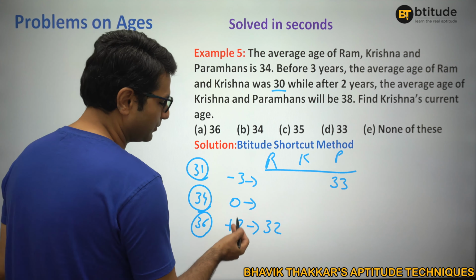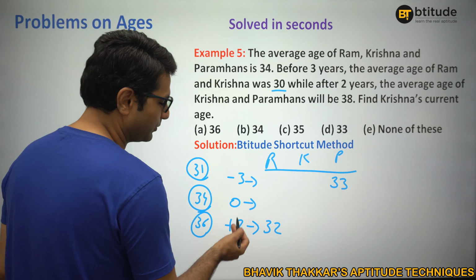And total is 34 into 3, 102, right? 34 is the average. Are you getting this? So total is 102, minus 66 will also give you 36 here. Yes. Now, what is the question? Find Krishna's current age. There you go. 36. That is here, right? Wonderful. So you need to be aware of the average here, right? If your average topic is clear, you can answer this question very easily. That's the thing. It's the combination of previous topics, ratio, average. Fine. All right then.